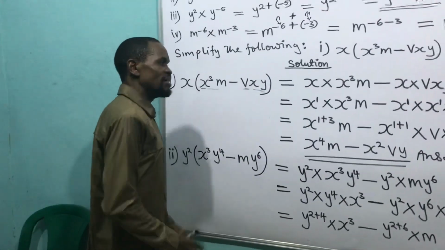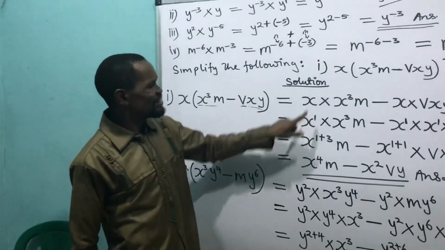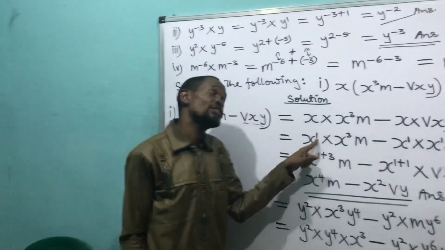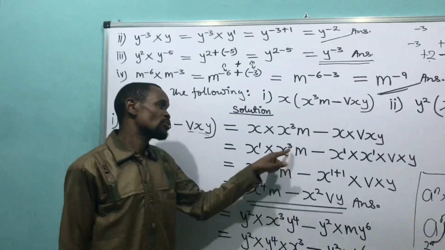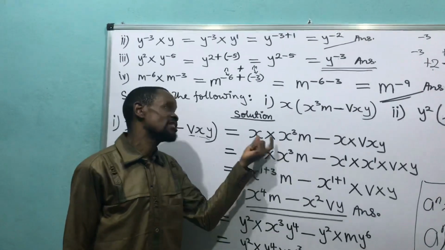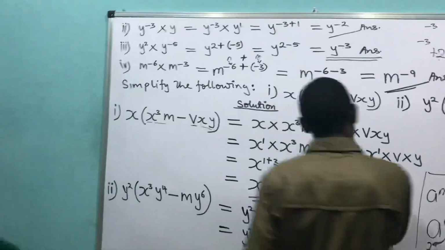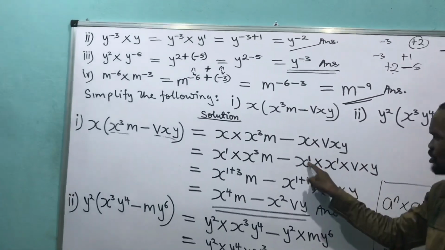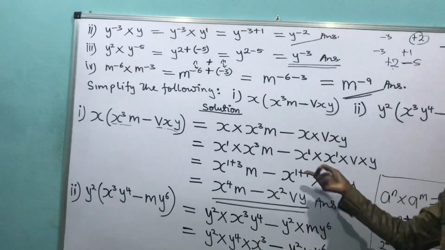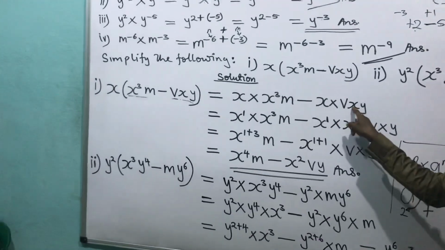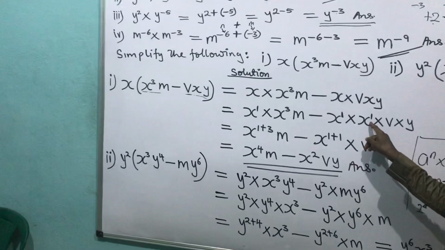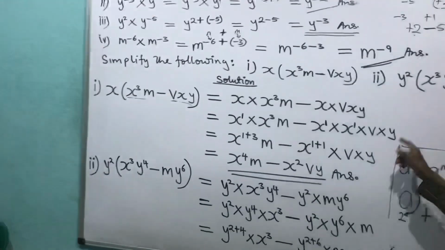Then you remember that this x is the same thing as x raised to the power 1. So x raised to the power 1 times x raised to the power 3 times m. And this m is also the same thing as x raised to the power 1. I bring this here, and it becomes x raised to the power 1, and this times v times y.